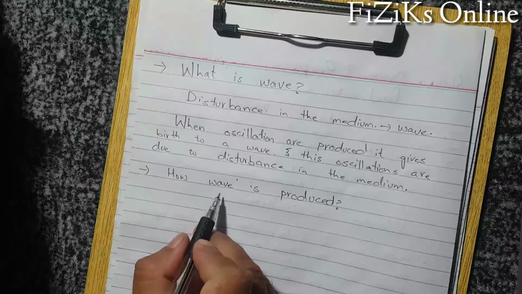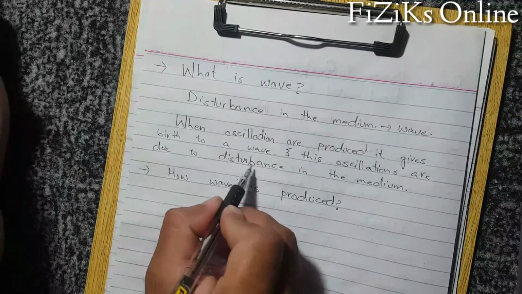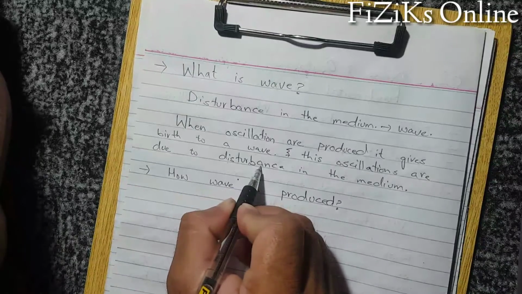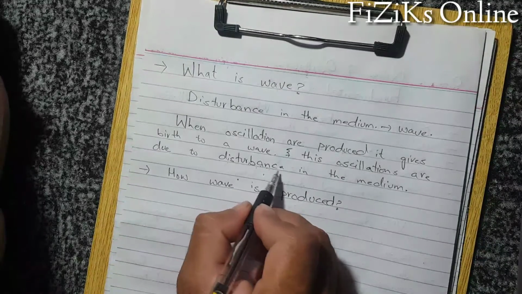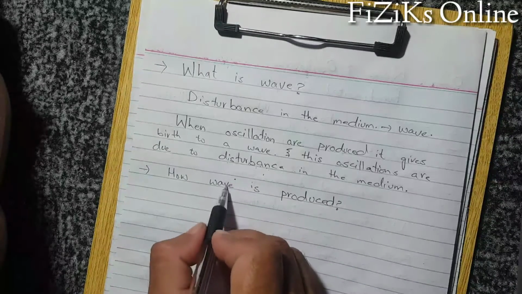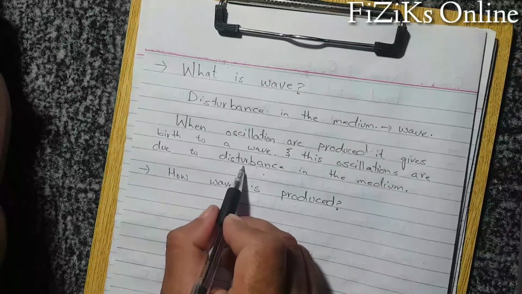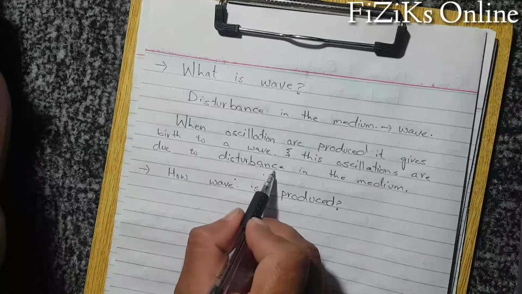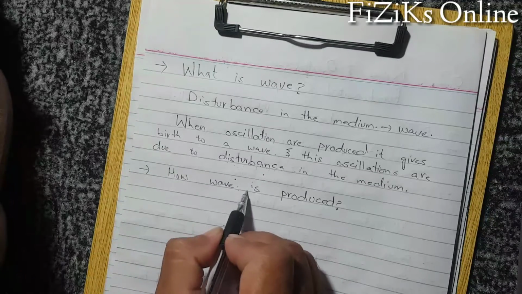Now we will study how a wave is produced. The disturbance in the medium produces a wave, but a question arises: how is disturbance created in a medium? The answer to both of these questions is the same. Let us discuss how disturbance in the medium is created. That will be the answer for the wave as well.